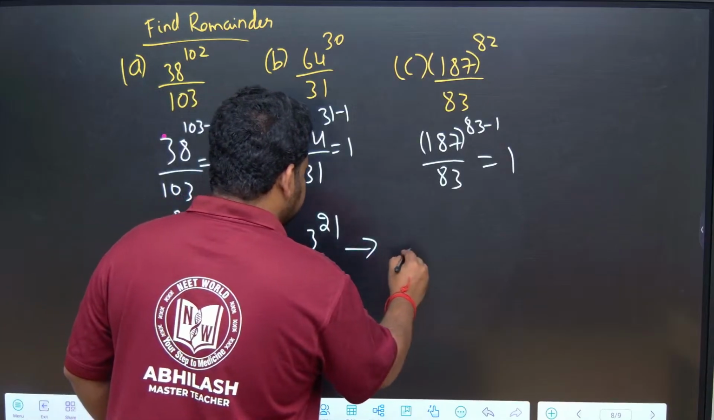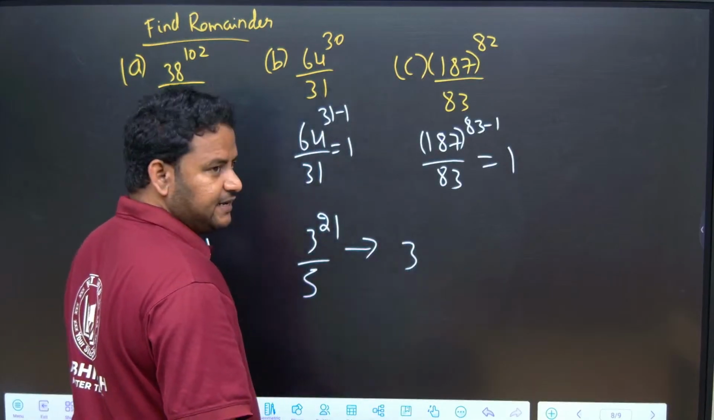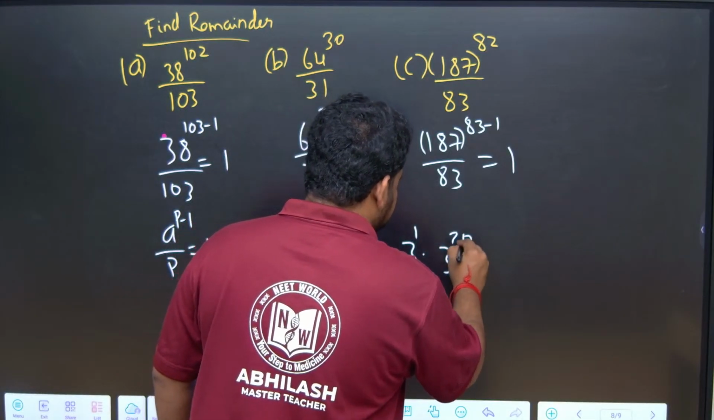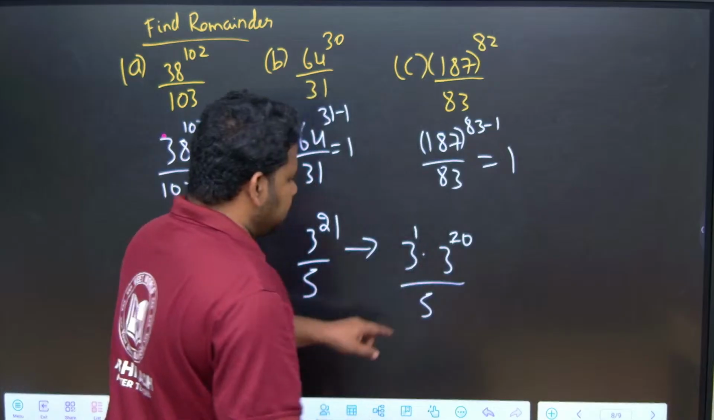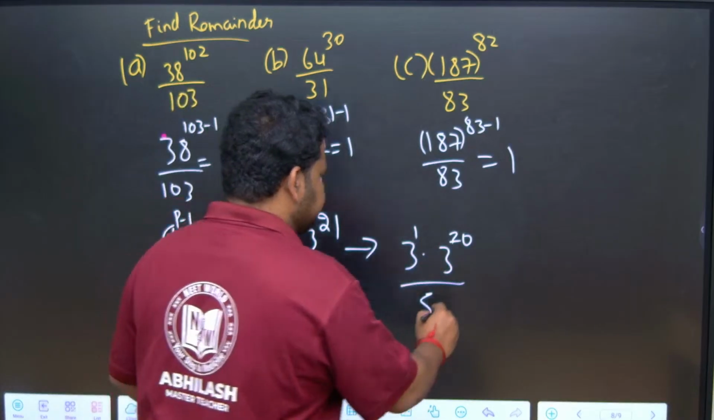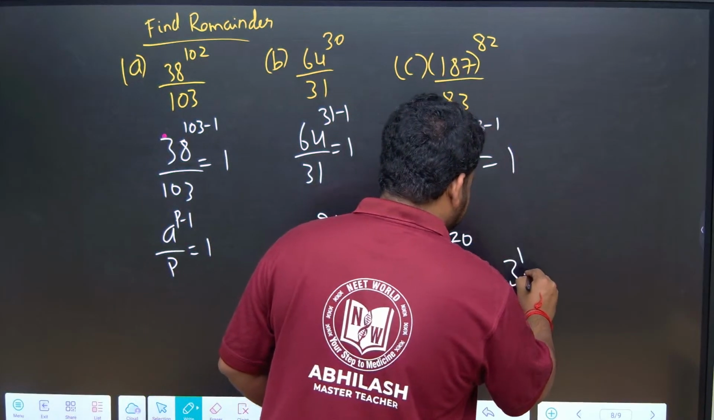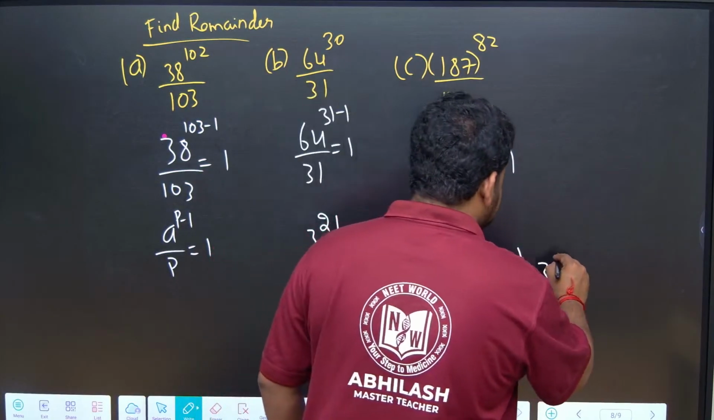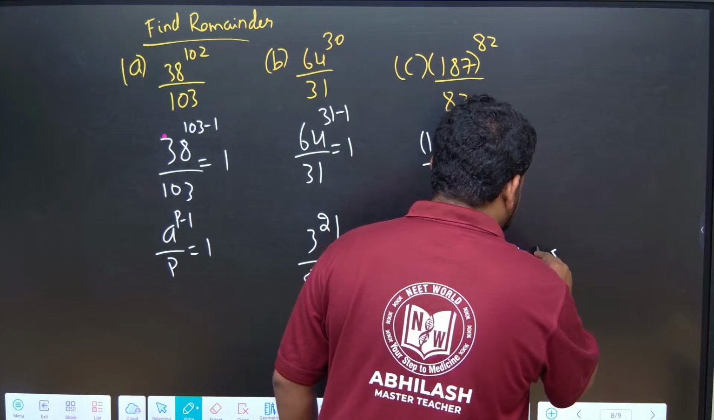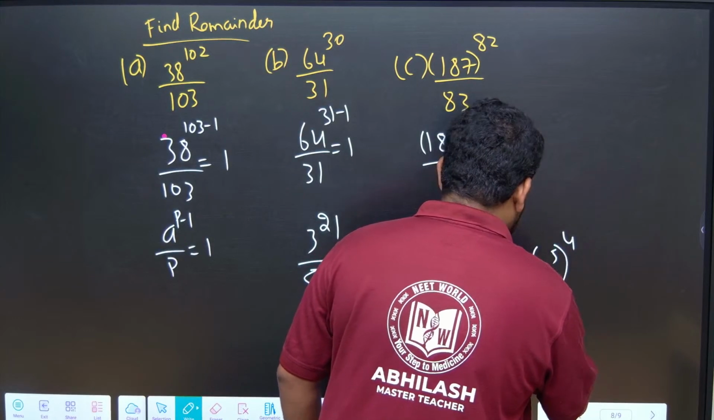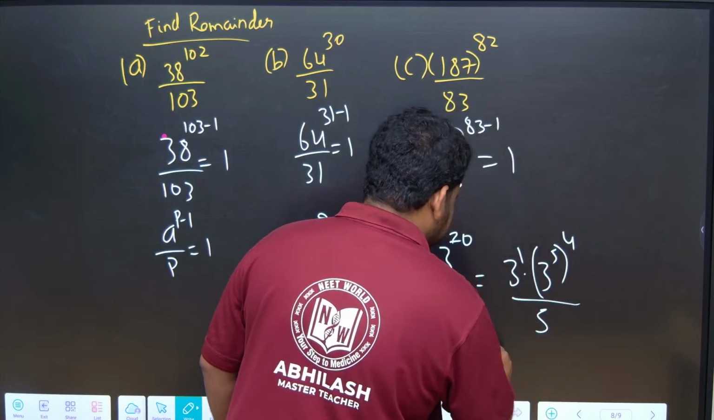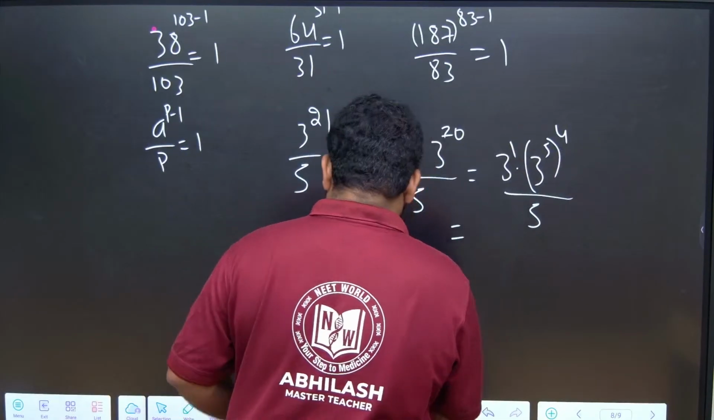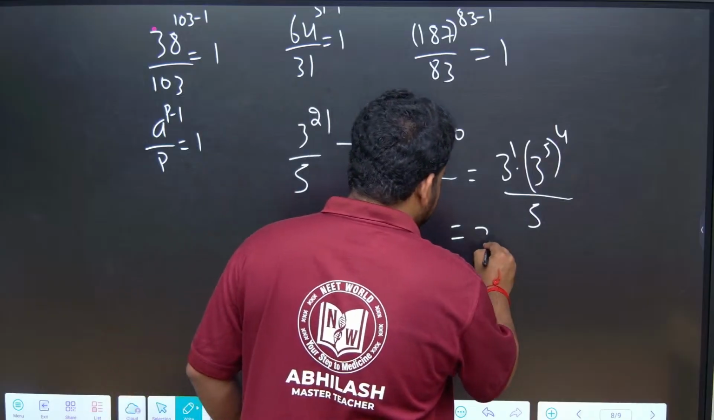For this, how can I write 3 to the power of 21? I can write it as 3 to the power of 1 into 3 to the power of 20 divided by 5. Correct? Now, this 20 can be written as what? 20 can be written as 5 into 4, 5 fours are 20. First let me write down this 3 to the power of 1. See here, this will become 3 into 3 by 5.